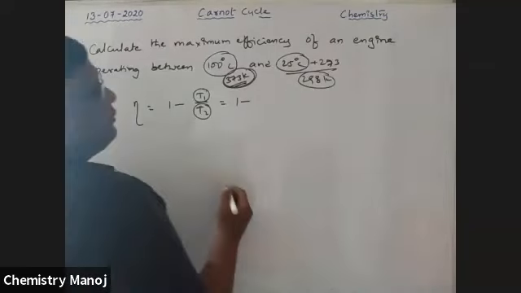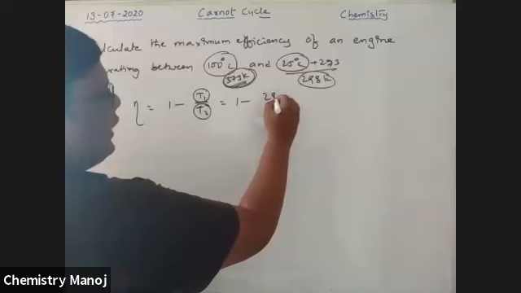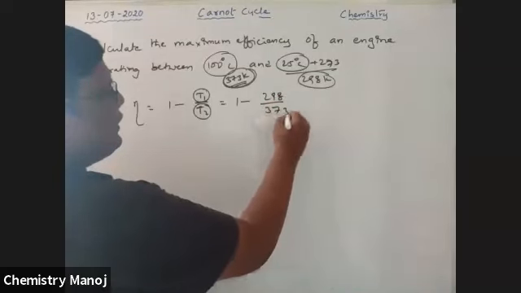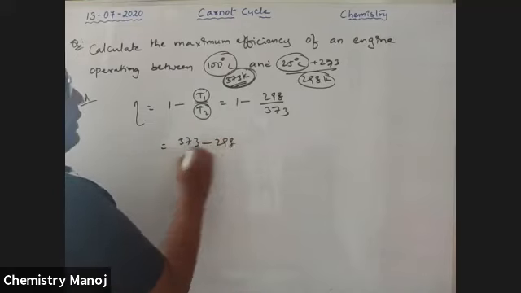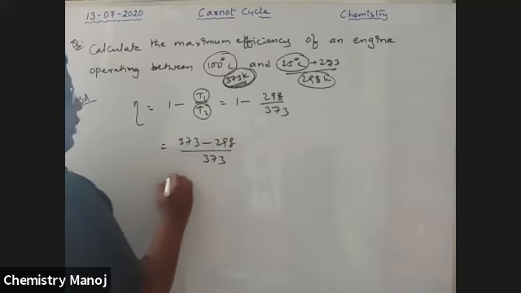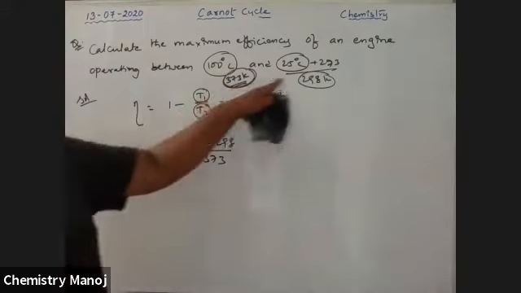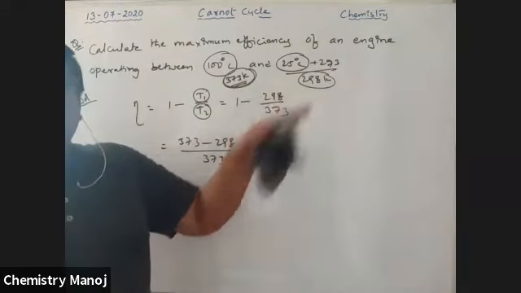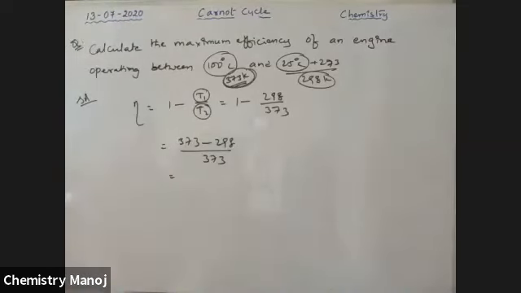T1 is the low temperature. So that is 298 by 373. So 373 minus 298 by 373. How much is the value? Here is the most important condition: whenever temperatures are in degrees centigrade, convert those values into the absolute scale by adding 273.